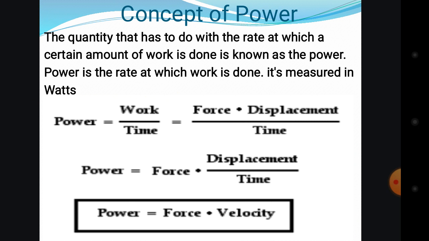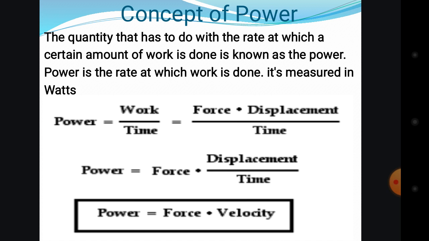Okay, so we are done with work and energy, and the one that remains is power. So the concept of power. Normally when we say power, we are talking about the quantity that has to do with the rate at which a certain amount of work is done. That is known as power. So power is at which rate the work is done. That is normally power. Power is talking about the rate at which the work is done.